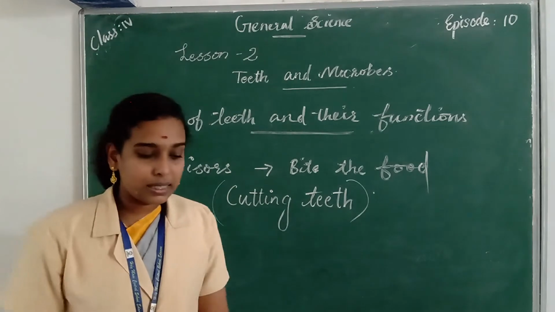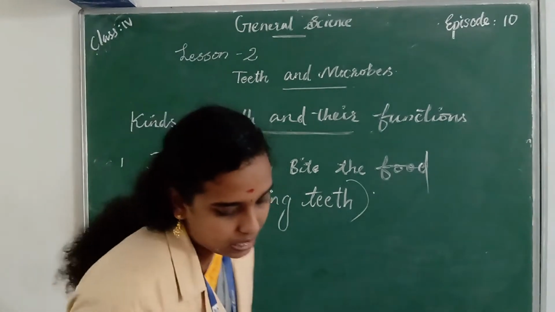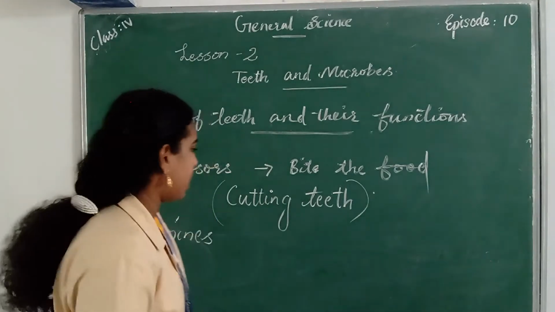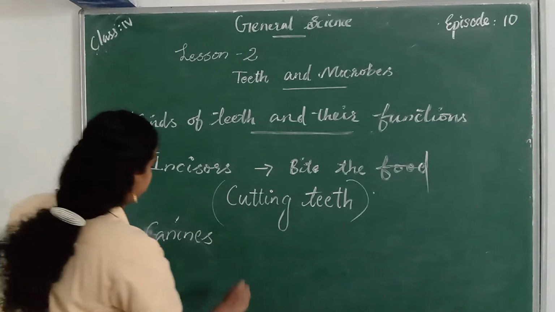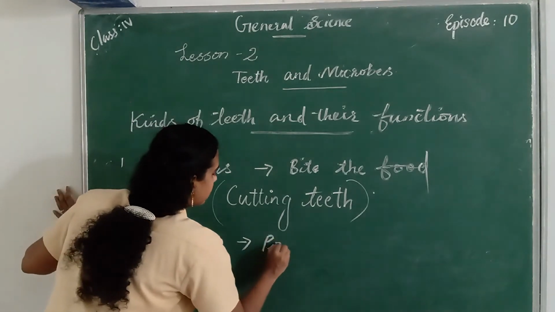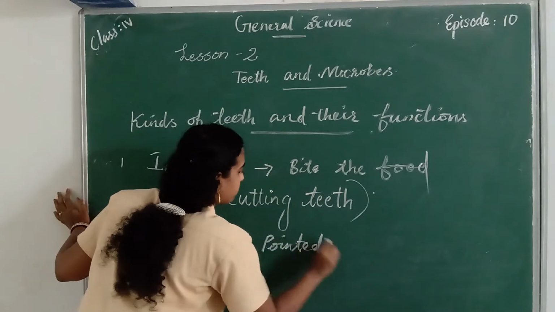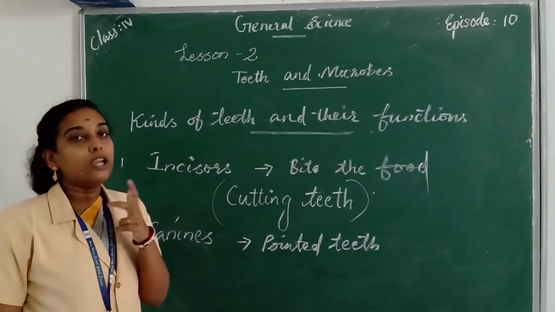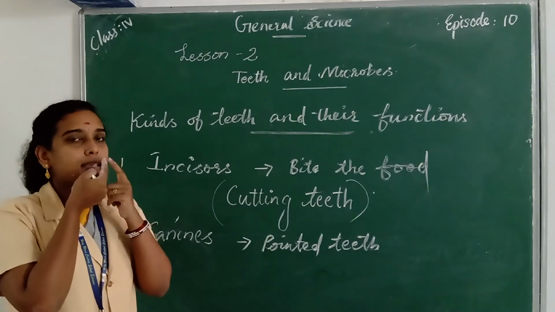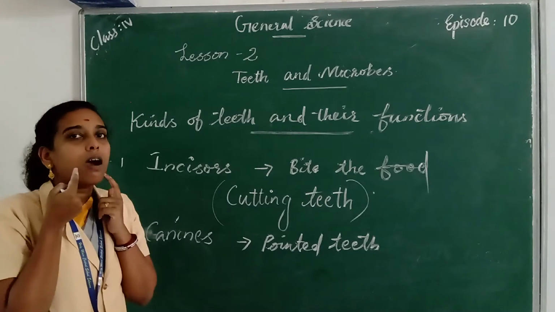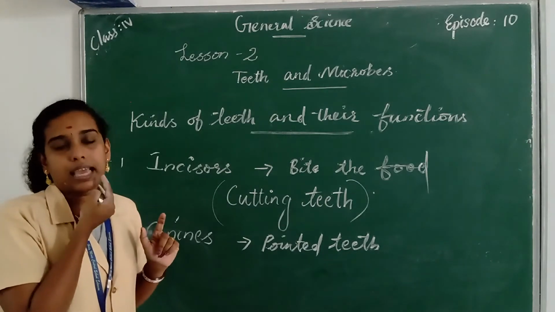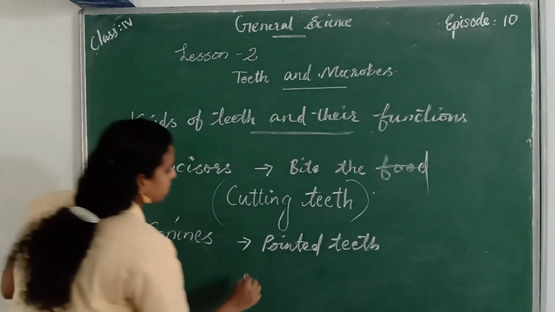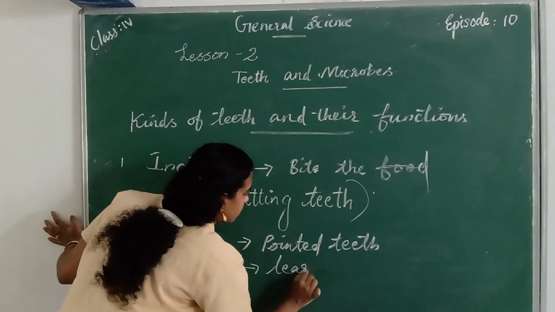They are pointed teeth and they help to tear the food items. They are pointed and used to tear the food items. So canines are pointed teeth, and they are present on either side of the incisors. Two canines are present on either side of the incisors on the upper jaw and two canines on the lower jaw, and they are sharp pointed teeth and they help to tear the food items.